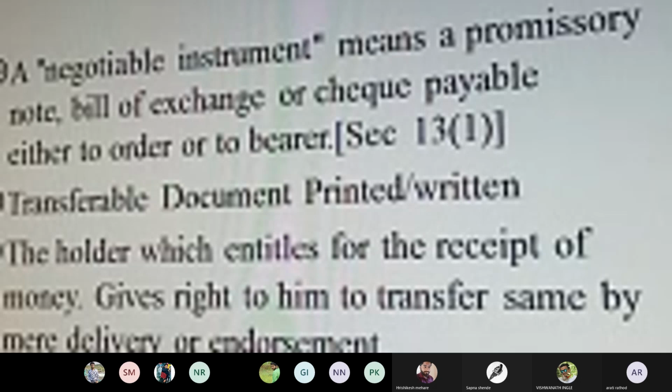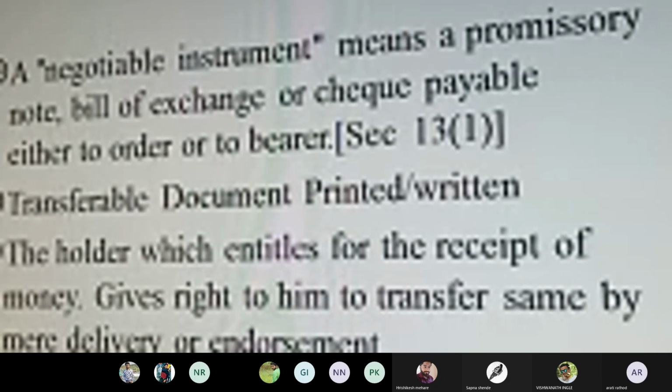But in case of a negotiable instrument, each and every instrument must be in a transferable form, and that transferable form or document that you are preparing must always be printed, and that may be in a written form. So whatever is applicable, you have to bring it on paper. Oral conditions, oral terms, or oral agreement between the parties are not accepted in terms of the NIA, that is the Negotiable Instrument Act. The holder, who is entitled to the receipt of money, has the right to transfer the same by mere delivery or endorsement.